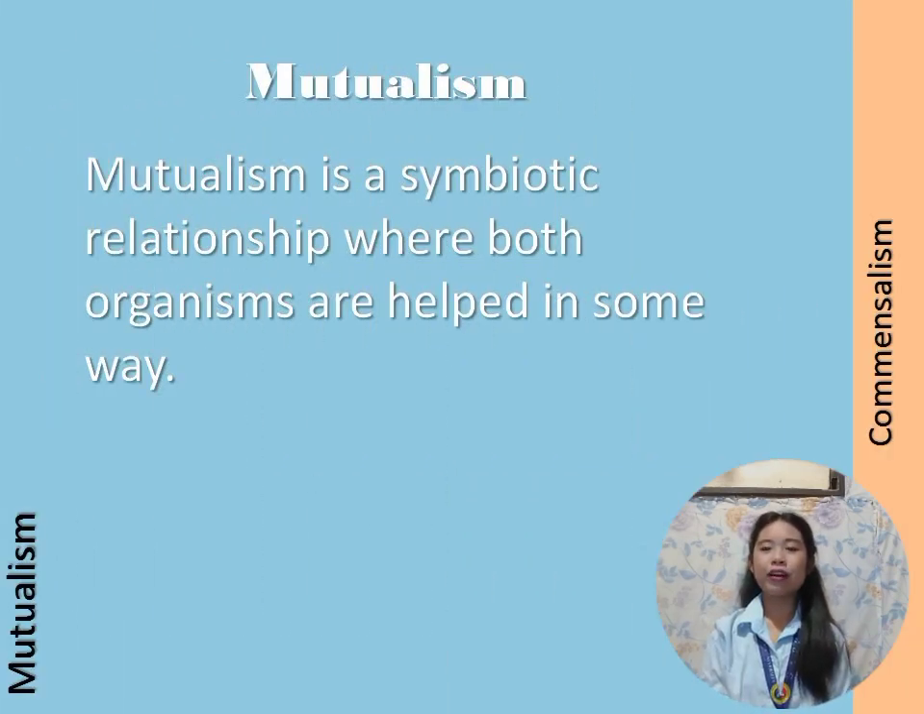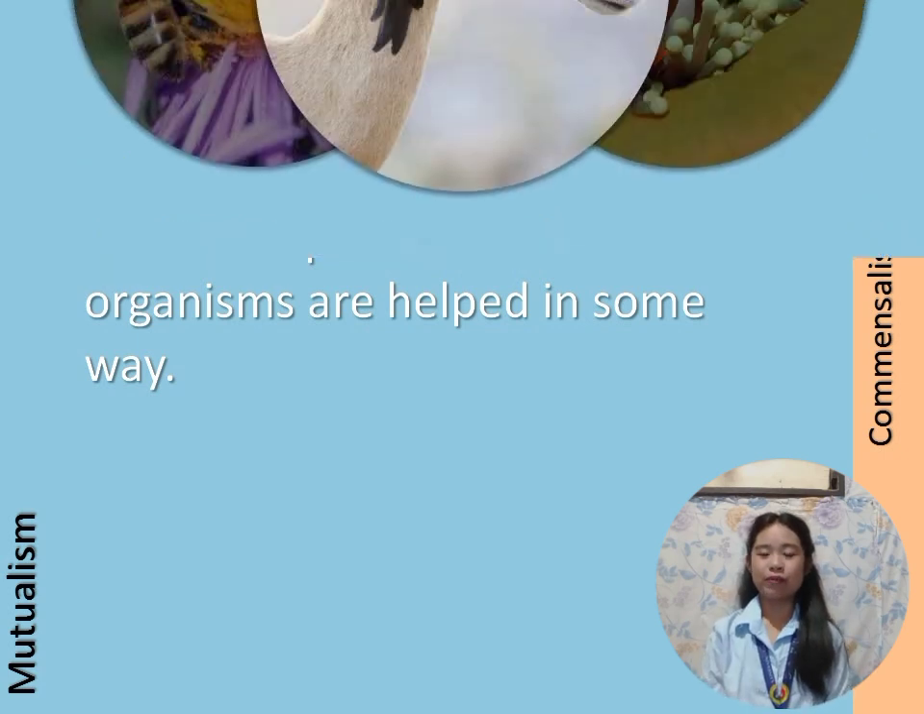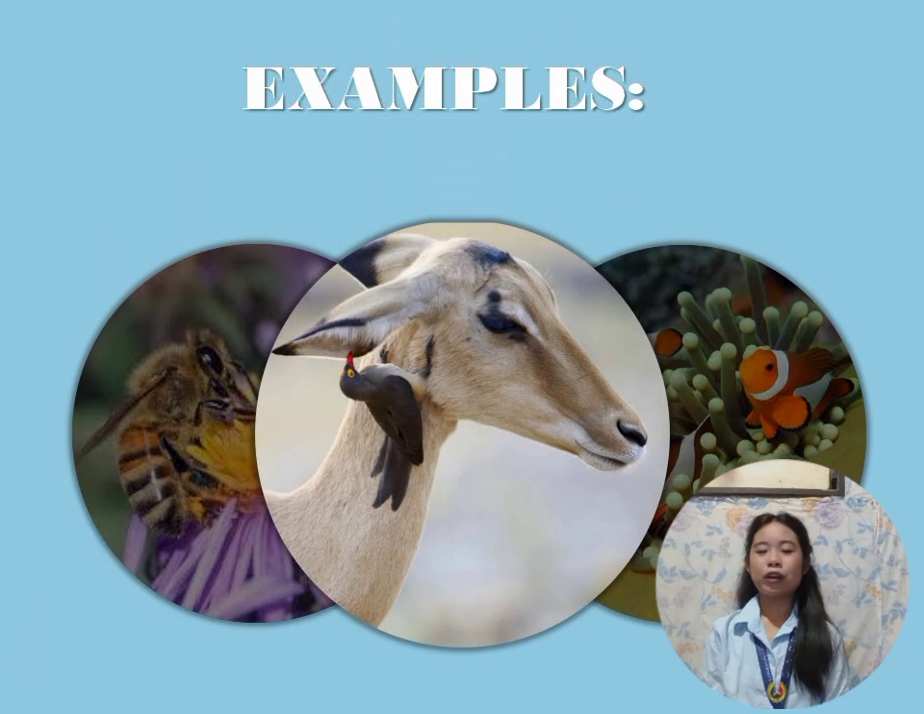Another example of a symbiotic relationship is mutualism. Mutualism is a symbiotic relationship where both organisms are helped in some way. So, unlike many other relationships, in mutualism both organisms benefit. Examples of mutualism are in the picture. The black buck is benefited by the bird. The bird eats the parasites or the lice on the black buck, so the bird is feeding on the lice.